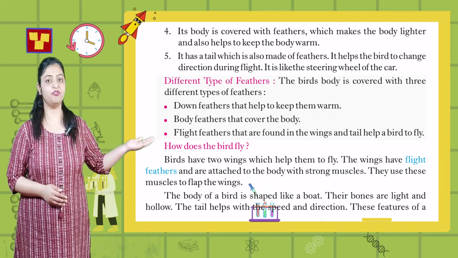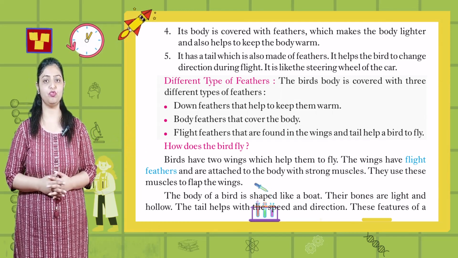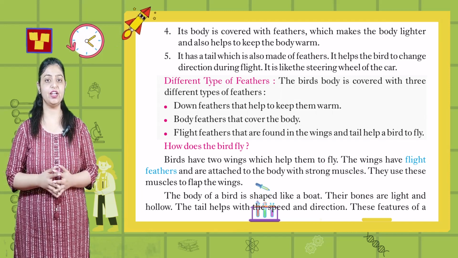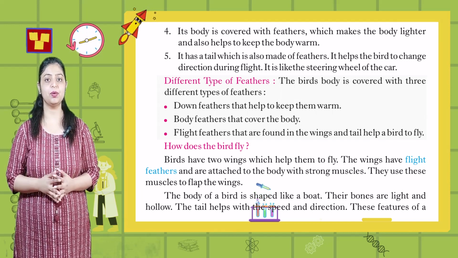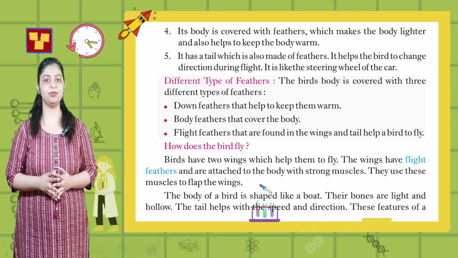How does the bird fly? Birds have 2 wings which help them to fly. The wings have flight feathers and are attached to the body with strong muscles. They use these muscles to flap the wings.